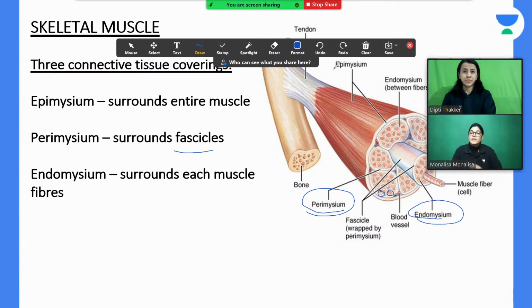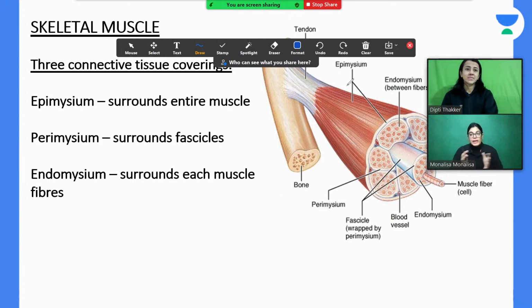The next point which comes to your mind is why these modifications and coverings are necessary. For example, they give strength to the muscle. When we stand alone, we are not so strong. For example, I was stuck with the internet and was not able to change the slide, and Dr. Dipti helped me.